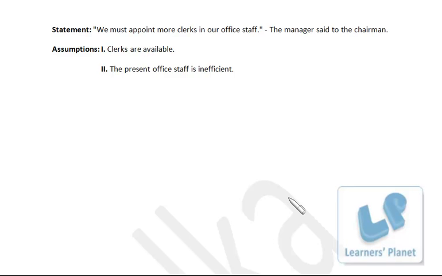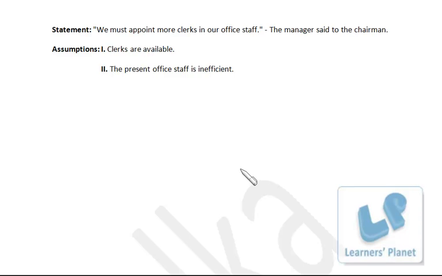The second is the present office staff is inefficient. See, if you want to appoint more persons, that really doesn't mean that the present strength is inefficient, right? The present strength is not sufficient. Insufficient we can say, but we cannot say inefficient, right? So this efficiency or inefficiency has nothing to do with the appointment of new personnel.